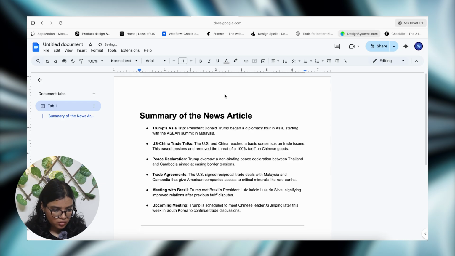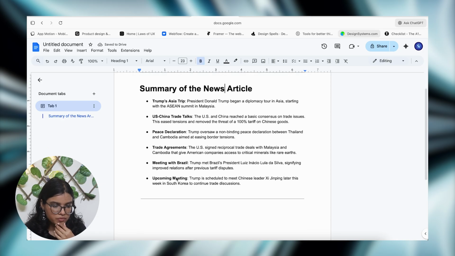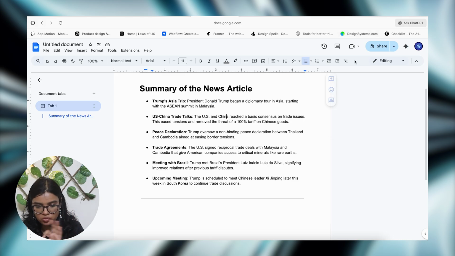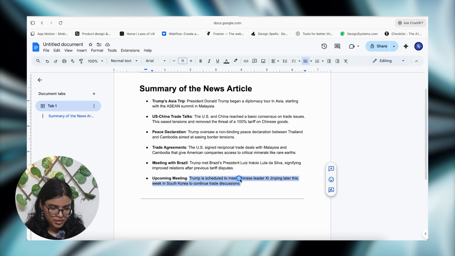Okay, so now what I want to do, summary of the news article. Let's try doing some things here and see if ChatGPT can directly make changes here so that I don't have to do the stuff here and then copy and paste. Let's see. So I just have to select this, click here. I'm just going to say write this in pointers.